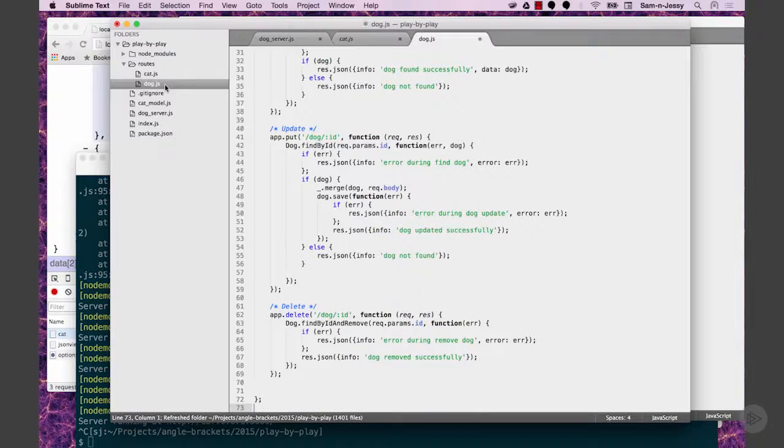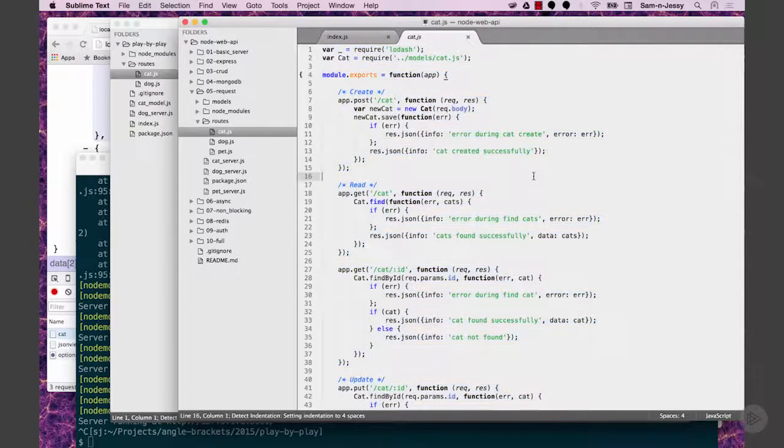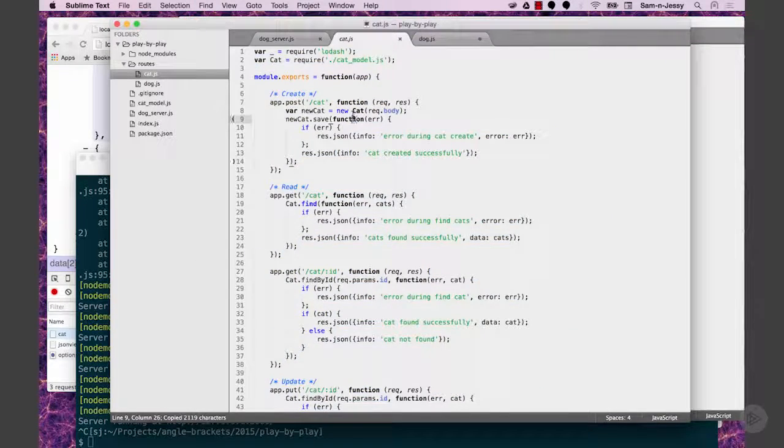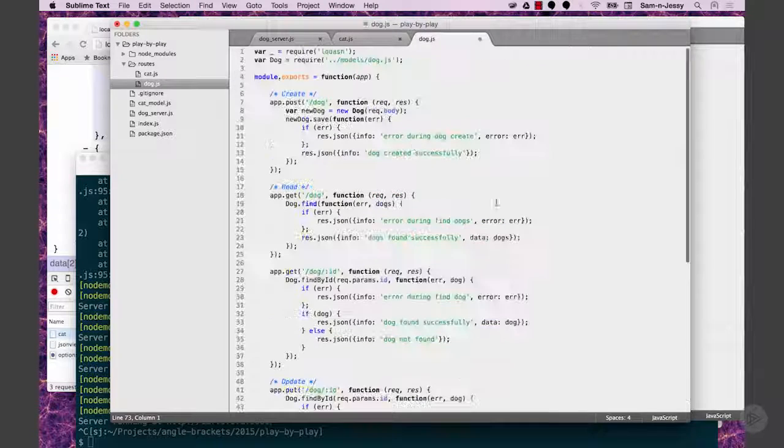All right, so I'm building out these servers, and notice that these can all live in the same project, right? And there's just a few files, so I've got my cat routes and my dog routes. I assume they're basically the same kind of routes, it's just dog or cat replaced. Yeah, we can go through. I just didn't want to make a spelling mistake. But yeah, see, cat is exactly the same. We haven't changed it, so dog is exactly the same thing, but it's using dog instead of cat.